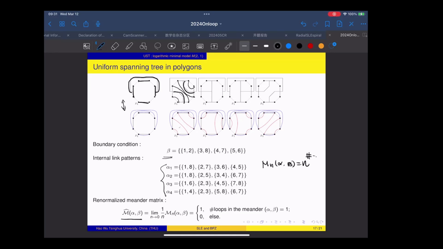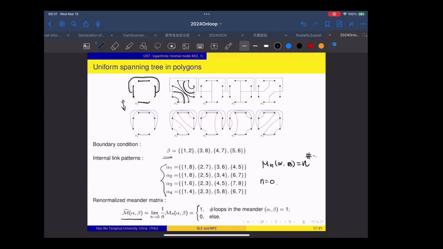So in the uniform spanning tree model, n equals 0. Therefore, this meander matrix is identically 0. But in this case, we can still normalize this matrix so that it is not 0 everywhere. And this normalization is called the renormalized meander matrix. It means that at each entry, I normalize this value by 1 over n, and then it is going to converge to the renormalized meander matrix.